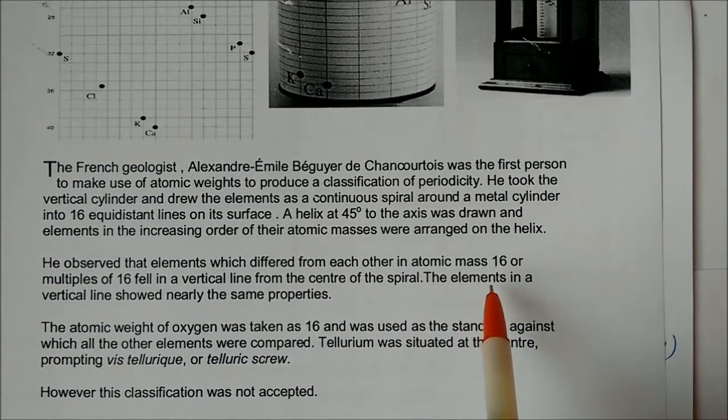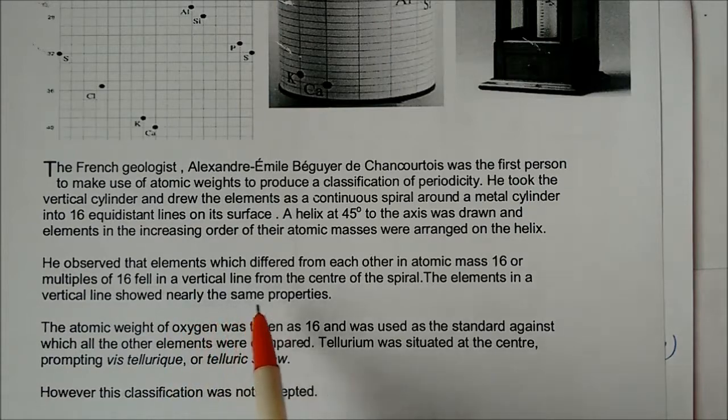Then he observed that elements differing in atomic mass by 16, or its multiples, fall on a vertical line from the center of the spiral. The elements on a vertical line show nearly the same properties.